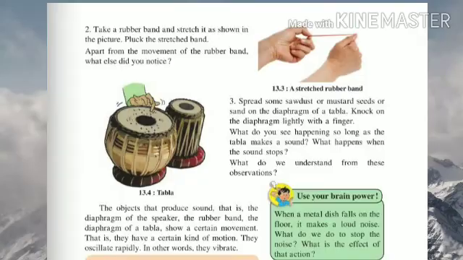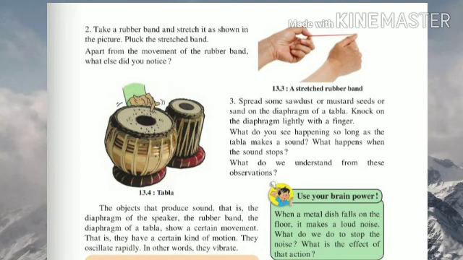Okay, the next question. Take a rubber band and stretch it as shown in the picture in the textbook. Pluck the stretched band and observe the movement of the rubber band. Did you notice? Now you can also try this at your home. I think you have played with rubber bands like this many times. So what will you notice? The rubber band undergoes vibrations and the vibrations also have some speed.